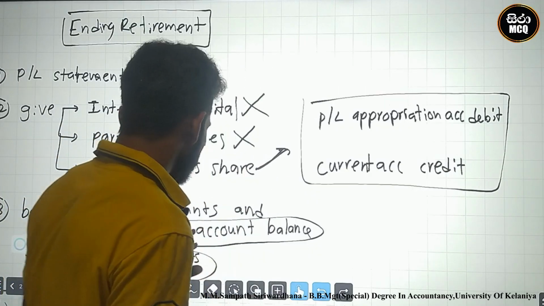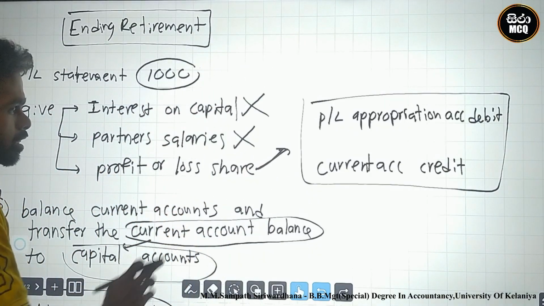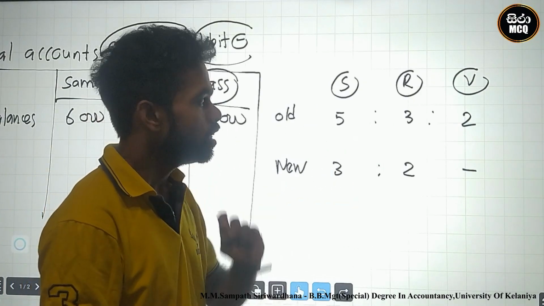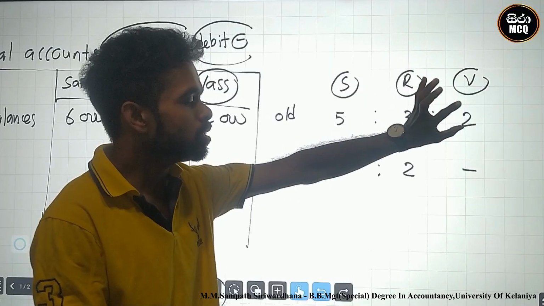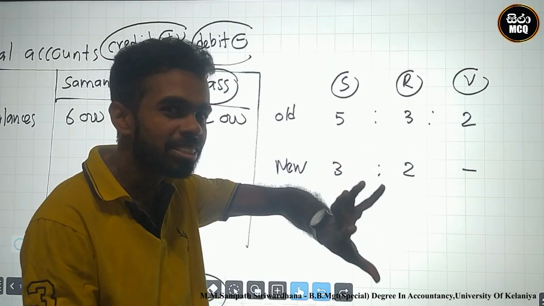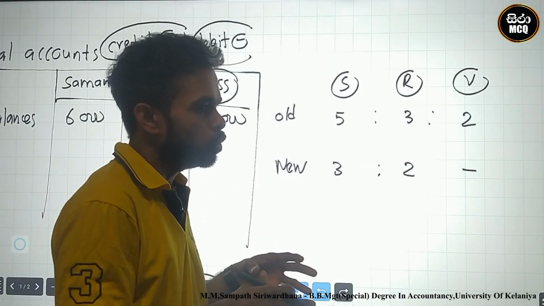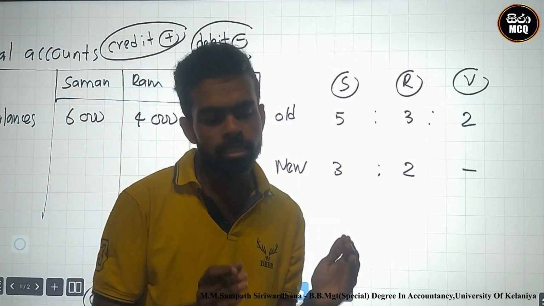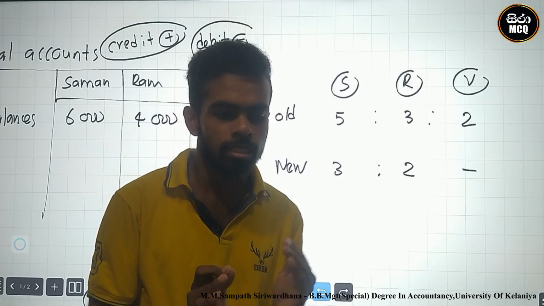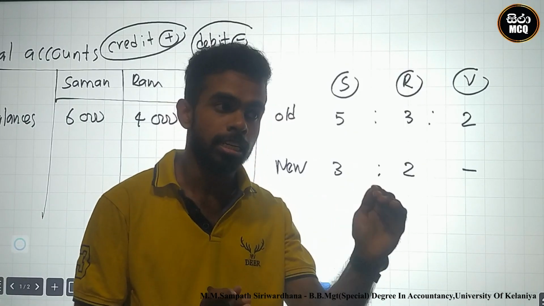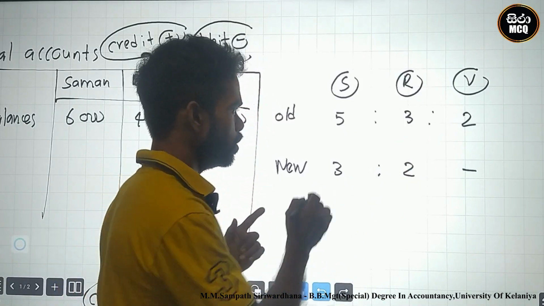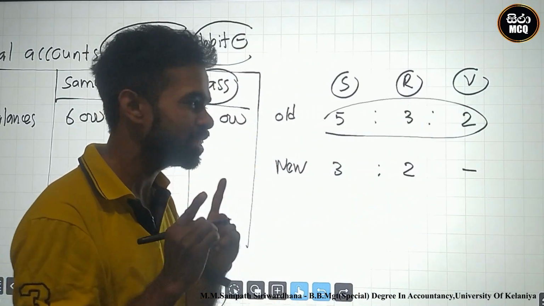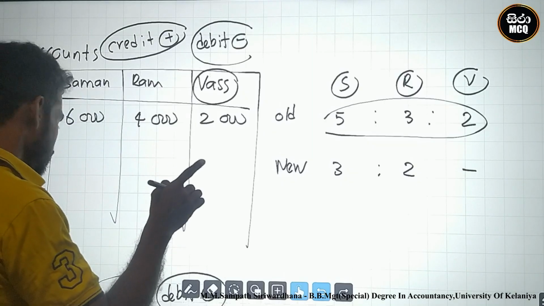What is the ratio? You must identify the profit or loss ratio. Old or new? Old ratio. Why? VAS retired on the closing day, therefore you should not give profit to VAS. Why? VAS is carrying on our business on the current day, and he retired on the closing day. Therefore, we must use the old ratio to give profit or loss shares. 5 to 3 to 2.